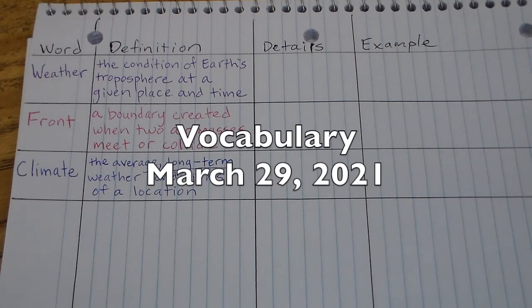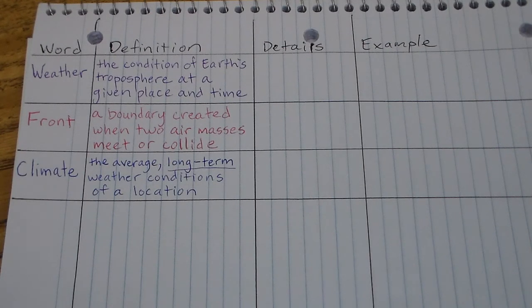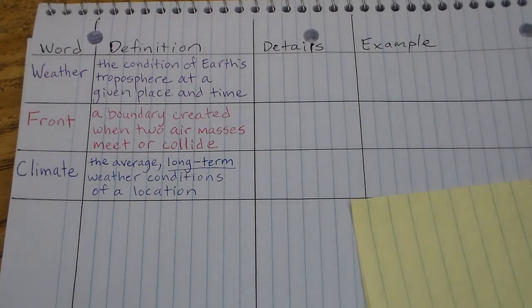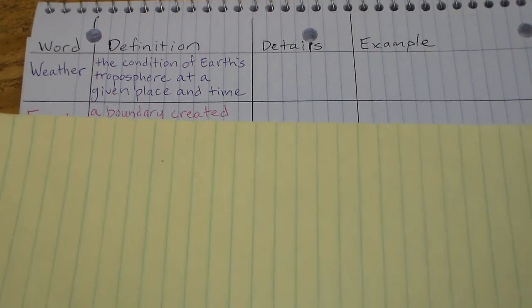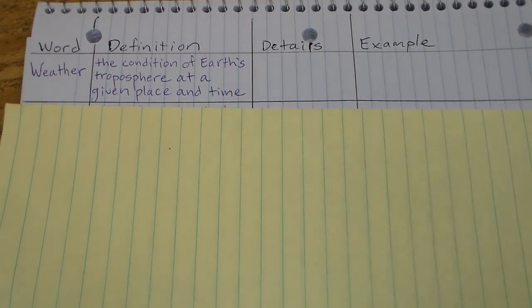It is time for our 3 vocabulary words, and guess what? These are our last vocabulary words for this unit, because we've obviously got our tests and we've got spring break and we have reopening, we won't be having vocabulary again until April 26th. So we've got a nice long break from vocabulary coming up. So our last words today all deal with this concept of weather, and so our first word is weather.